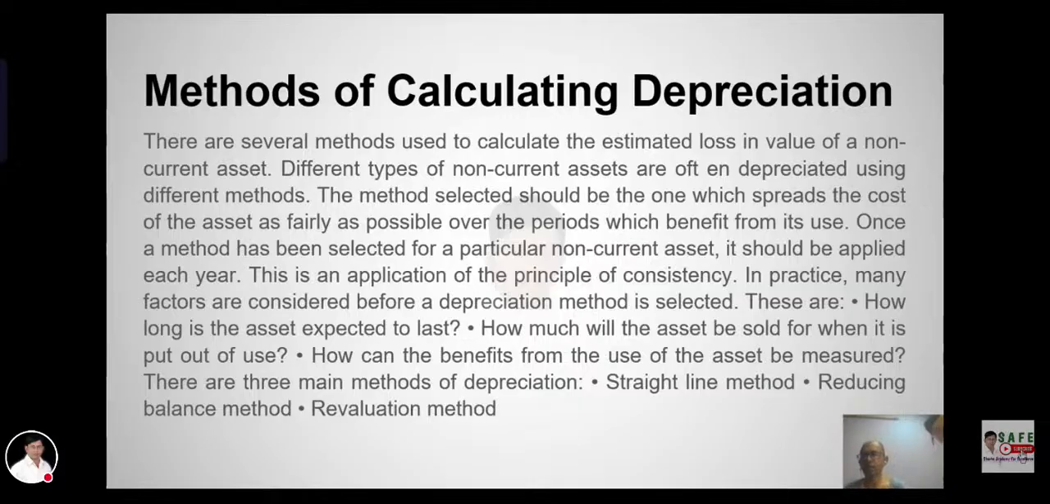In practice, many factors are considered before a depreciation method is selected. These are how long the asset is expected to last, how much the asset will be sold for when it is no longer in use, and how the benefits from the use of the asset can be measured. These are the three main methods of depreciation: straight line method, reducing balance, and revaluation.